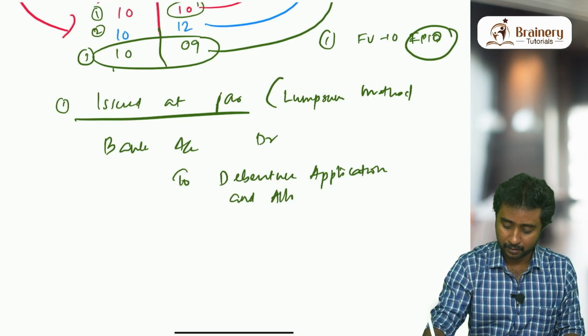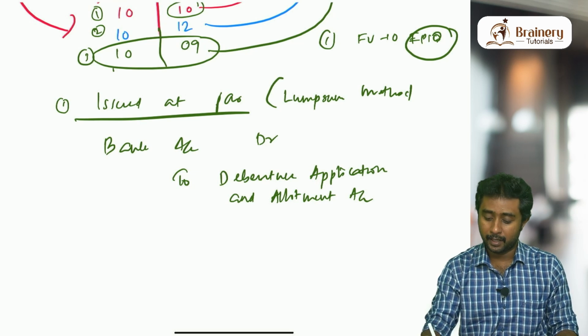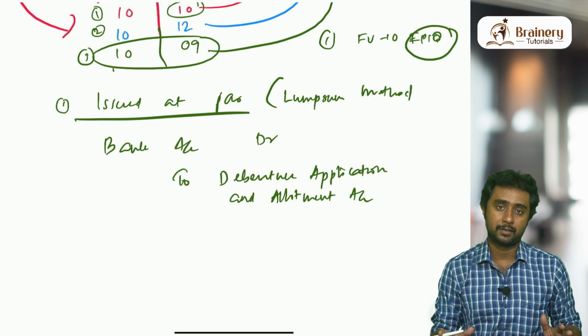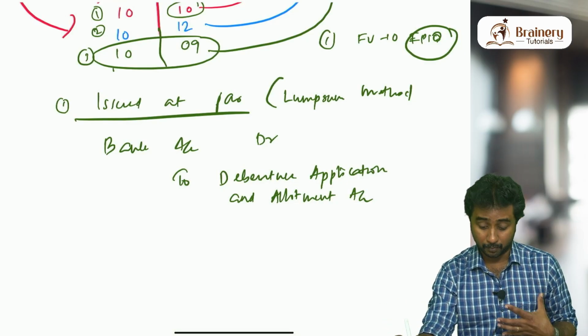Debenture application and allotment account. Why are we writing application and allotment together? Because there is only one installment, so in that installment we are covering up all the amounts.